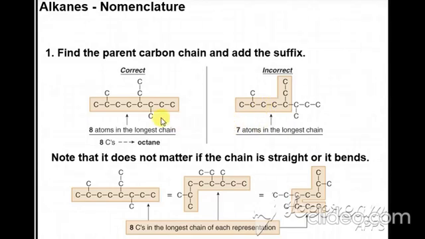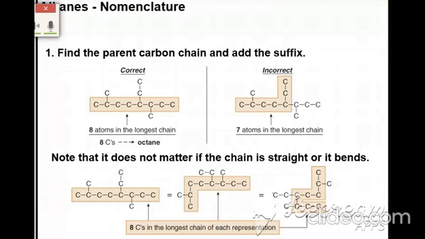8 carbon atoms. Here are the 8 carbon atoms in the longest chain. In the second picture, there are 7 atoms in the longest chain. First point is to sort out the longest carbon single bond chain. I have selected here the longest chain of 8 carbon atoms. With 8 carbon atoms, you say oct. Here you put your suffix, that is the functional group: octane.